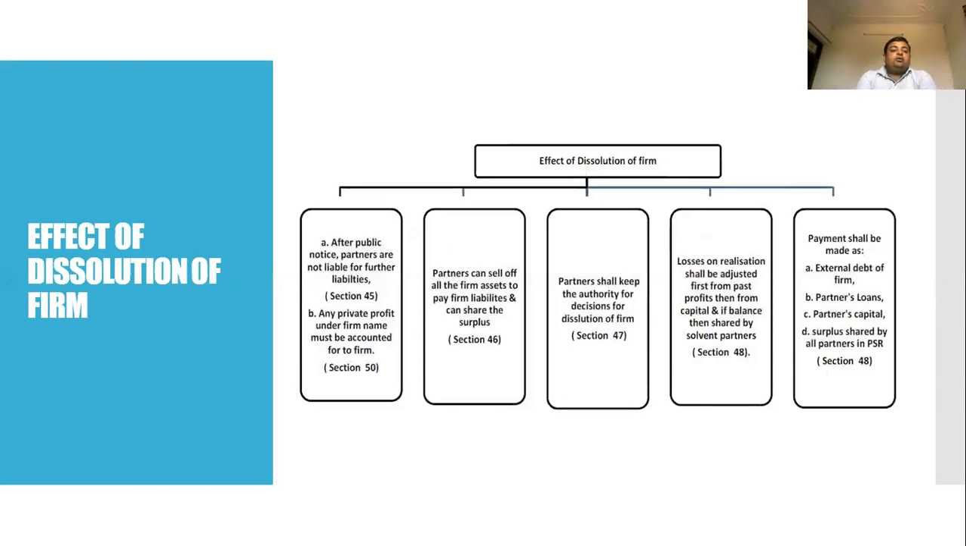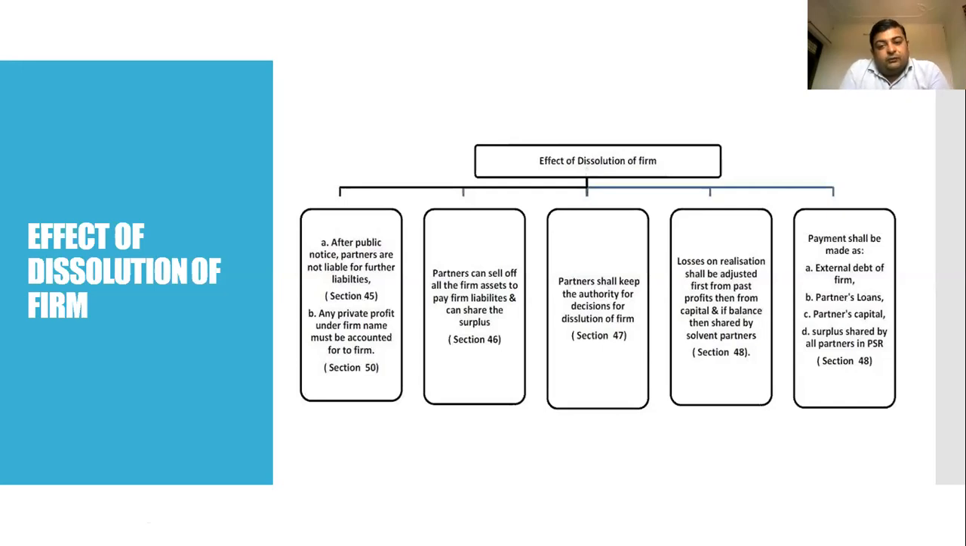Next, effect of dissolution. What are the effects of dissolution on the firm? First, after the public notice, the partners are not liable for any further liabilities under section 45. Any private property or private profit made under the firm name must be accounted for to the firm itself under section 50. Partners can sell off the firm's business to pay firm liabilities and can share the surplus under section 46. Now, partners shall keep the authority of the decision for dissolution of the firm under section 47. Losses of realization are to be adjusted from the past profits of the firm, then the firm capital, and if a balance remains, it is shared by the solvent partners under section 48.